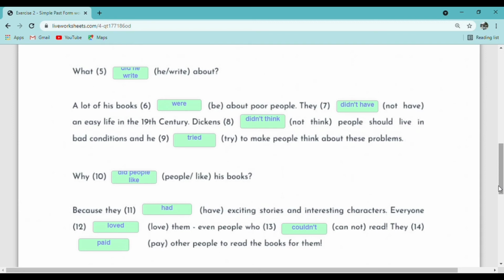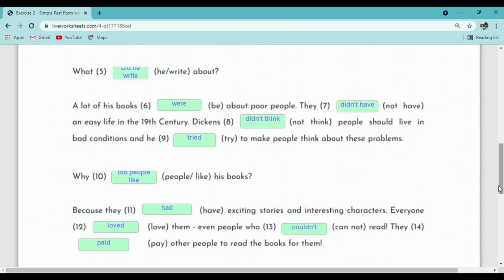Okay, number 7, not have. So not have, the past tense for not have is did not have. Okay, didn't have. So number 7, the answer is they didn't have an easy life in the 19th century. So number 8, not think for past tense is didn't think. So the answer for number 8 is Dickens didn't think people should live in bad conditions, and he tried for